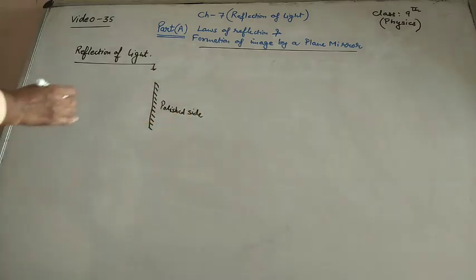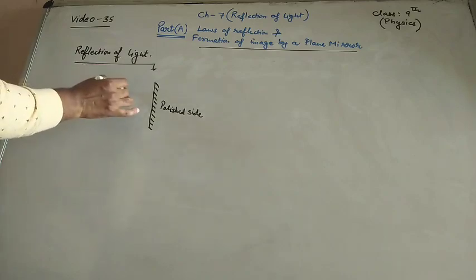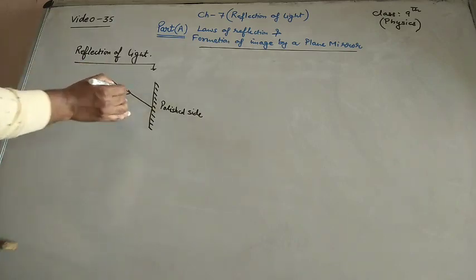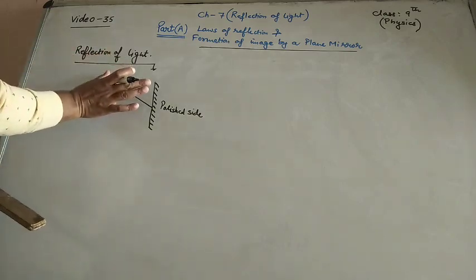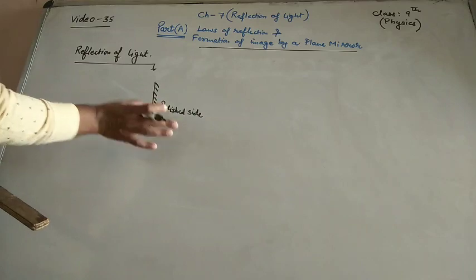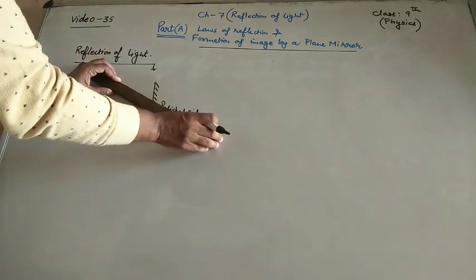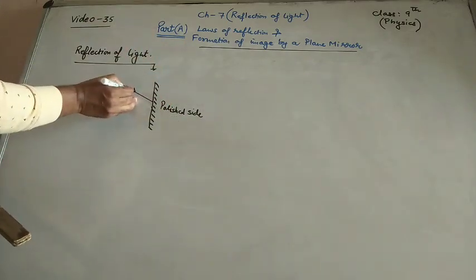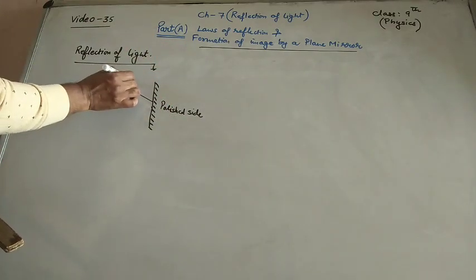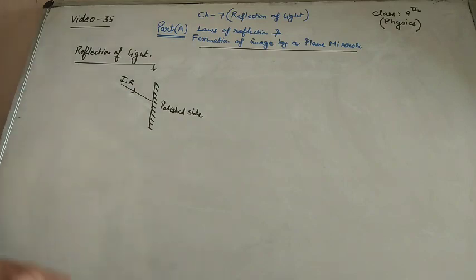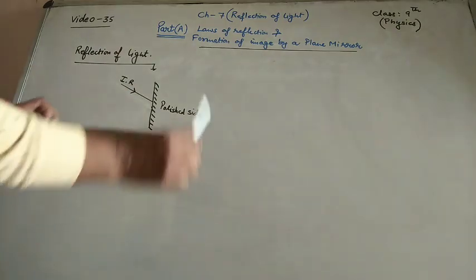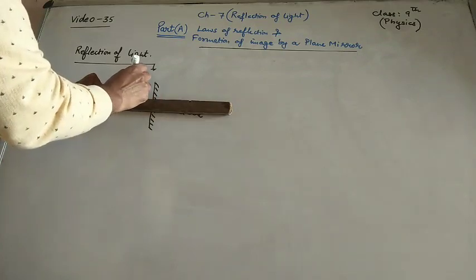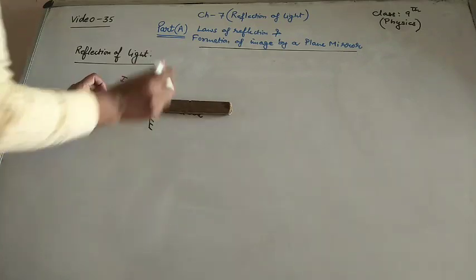Okay, and from the reflecting side, if this is the incident ray, let me draw with the scale. This is the incident ray, IR I am using for this, and here is the normal. Let me draw with red so that you can easily differentiate.